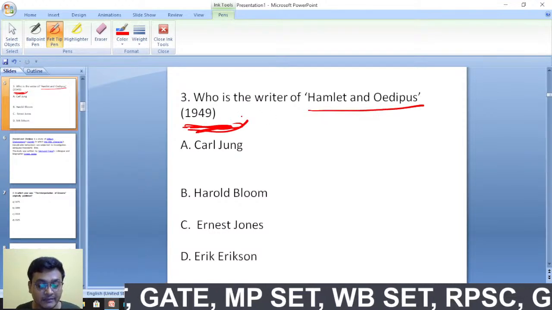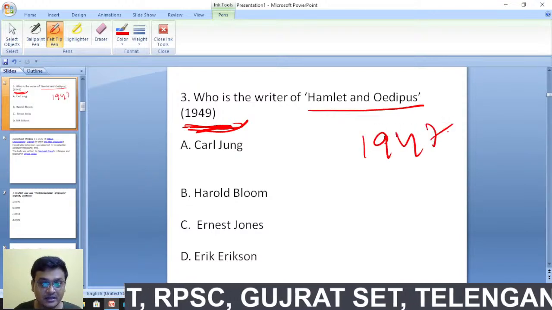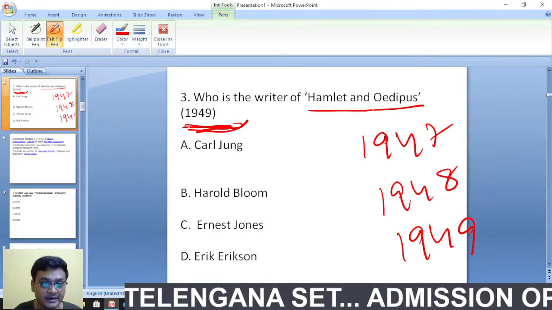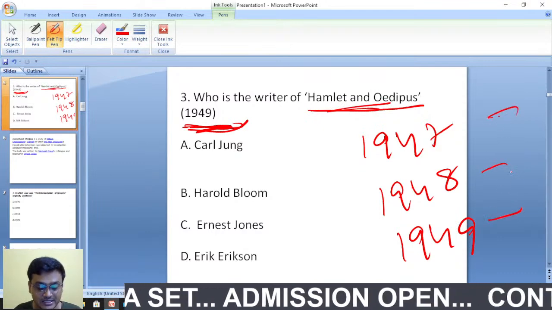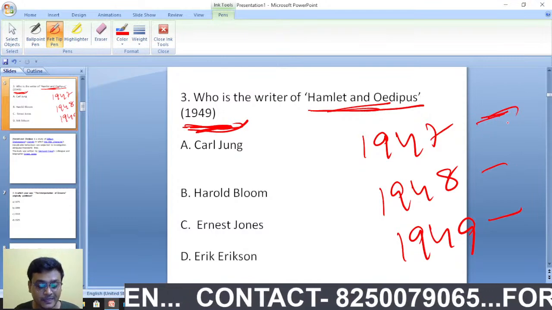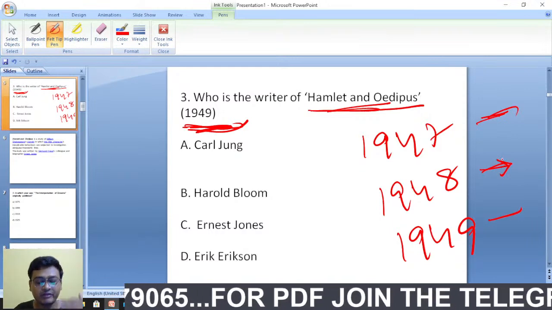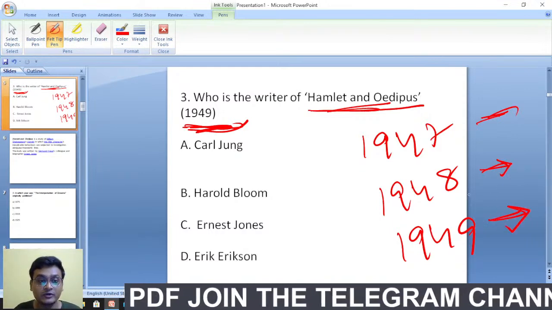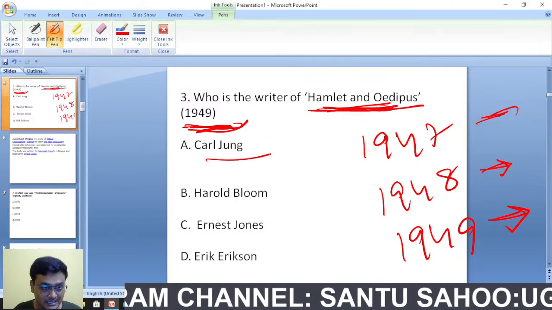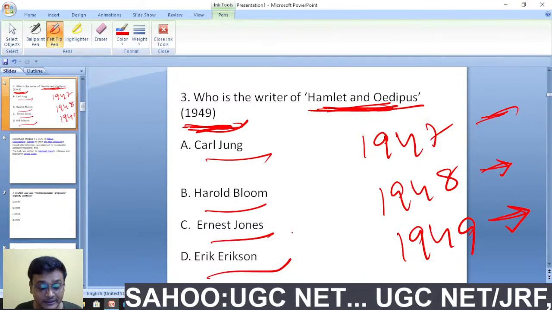So who is the writer of Hamlet and Oedipus? Look, which book was published in 1947? In 1948? And in 1949, here, what is it? Hamlet and Oedipus. Yesterday or the day before I was discussing the 1947 work by Cleanth Brooks, and the 1948 work by F.R. Leavis. And here, in 1949, is Hamlet and Oedipus. Who has written it? Carl Jung, Harold Bloom, Ernest Jones, or Erik Erikson? Who has written Hamlet and Oedipus, the work published in 1949?